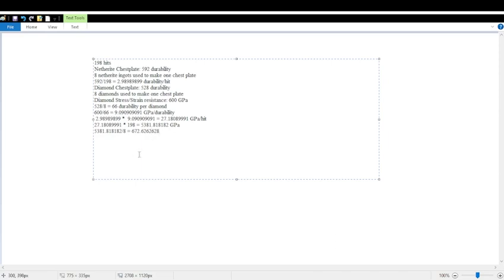Oh, that's 62, excuse me, my bad. There we go, 72. All right, nice. And that's the pressure or stress strain needed to break one netherite ingot.